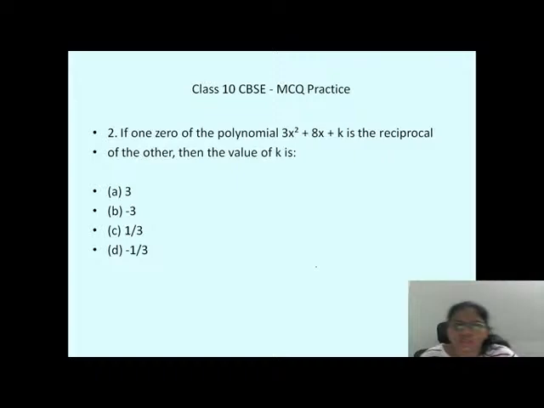Again, I want to give you another 20 to 30 seconds. Come on. How many of you know this question? Just comment yes, and comment the answer option number.